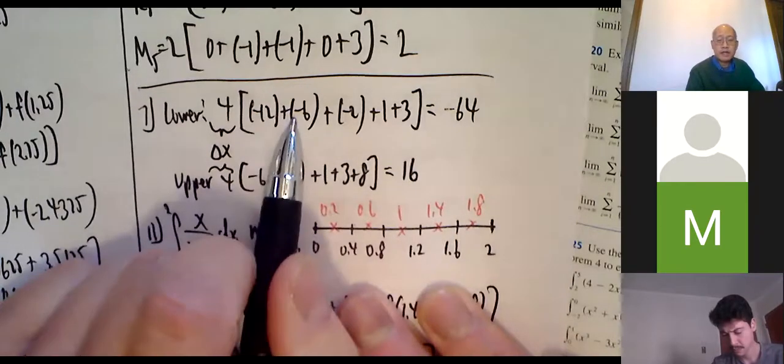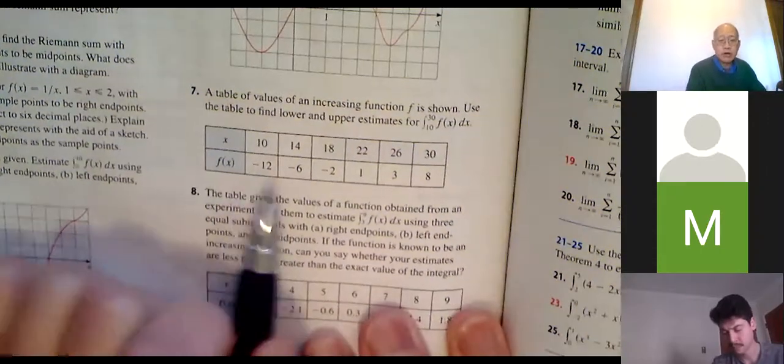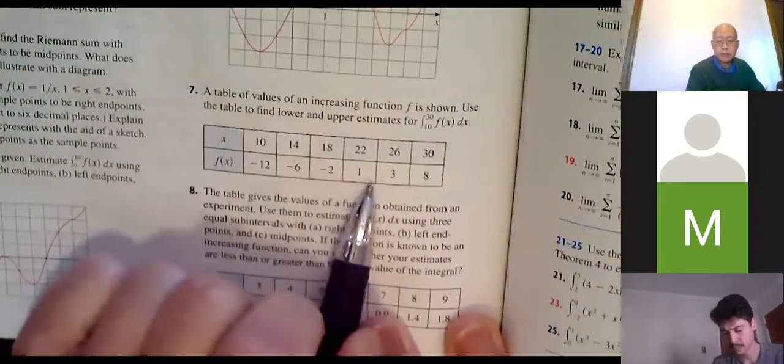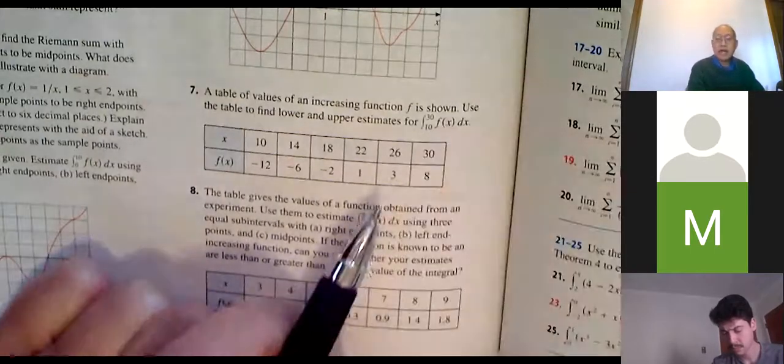Where's that negative 12, negative 6, negative 2, 1, and 3 coming from? The left endpoints. You say, what about the 8? I don't use the 8 because that's a right endpoint. It's not a left endpoint.